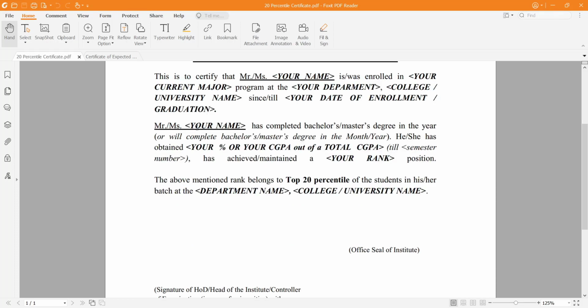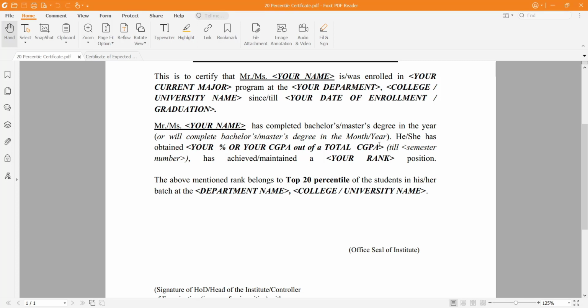Later on you can write Mr. your name has completed bachelor's or master's, whatever your last degree was, in the year, let's say 2020, and you can also mention the month. So he has obtained the percentage, if your university follows the percentage system, or GPA. Let's say you have obtained 9 GPA out of 10, so it will be like he has obtained 9 GPA out of a total of 10 GPAs.